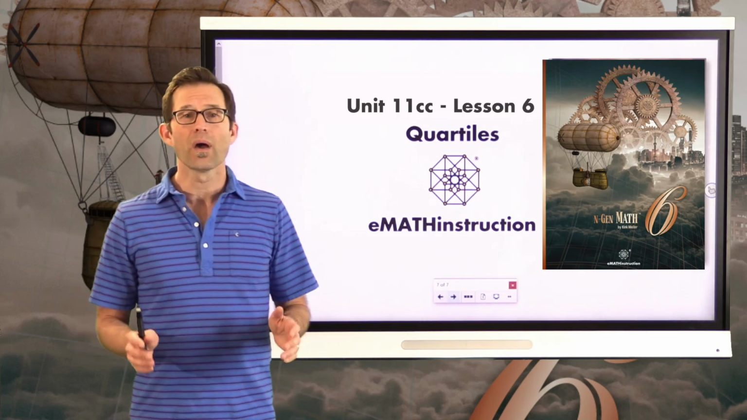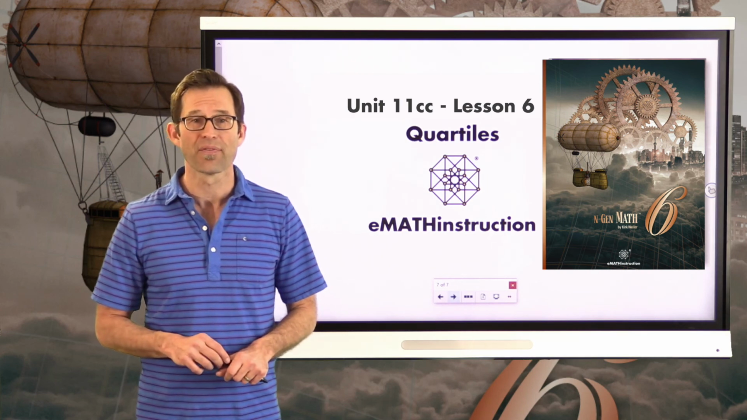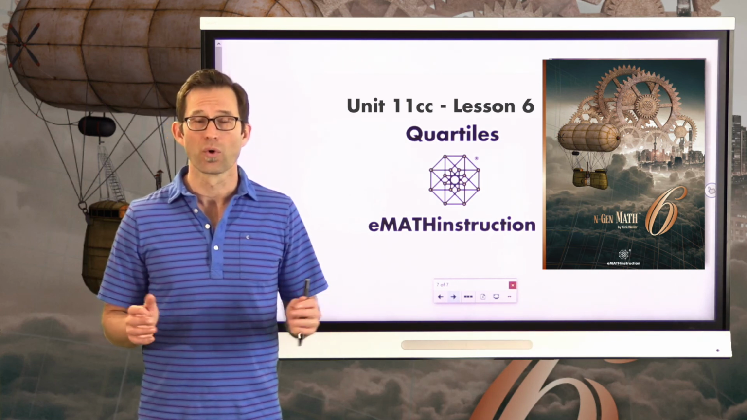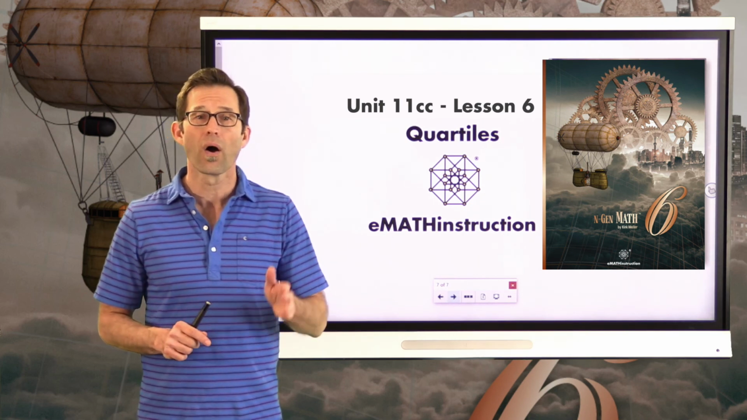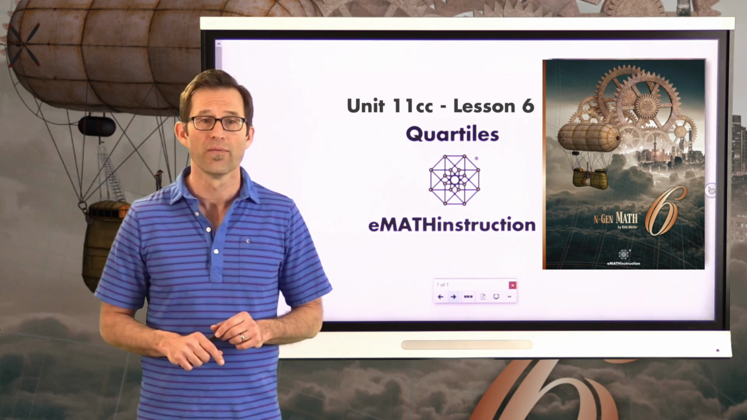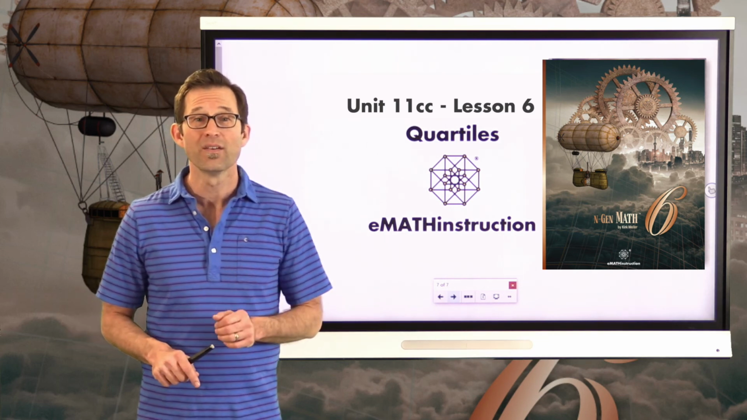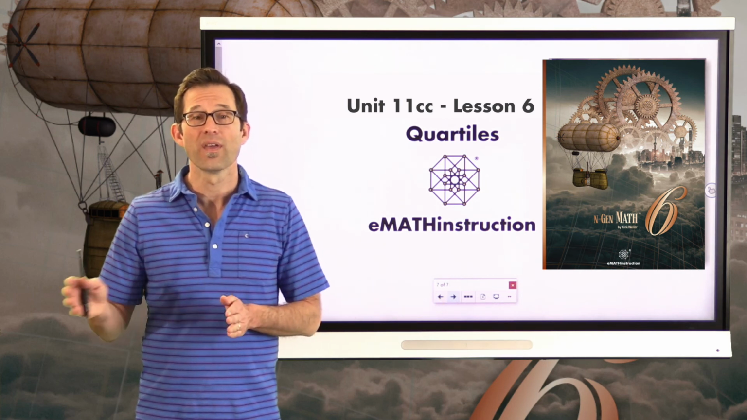So today we got into brand new statistical measures that you probably didn't see in Math 6, right? And those were the quartiles. And the quartiles, the first quartile and the third quartile, cut off the lowest quarter of the data and the highest quarter of the data. The median divides the lowest half from the upper half.